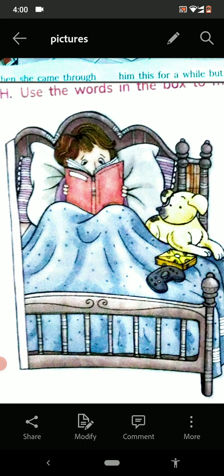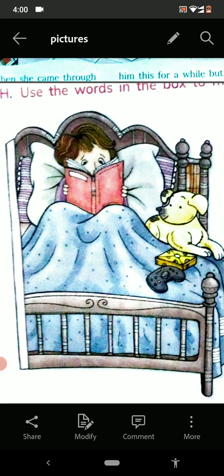The best friend of the boy, his dog, is sitting near him. And the child is speaking the story and the dog is listening to it very carefully. Also, the remote of the computer game is lying on the bed.